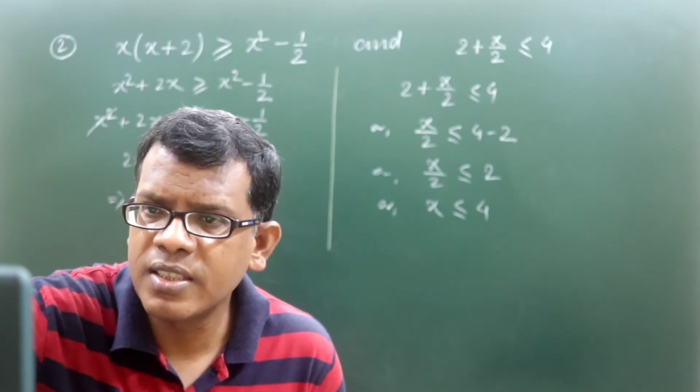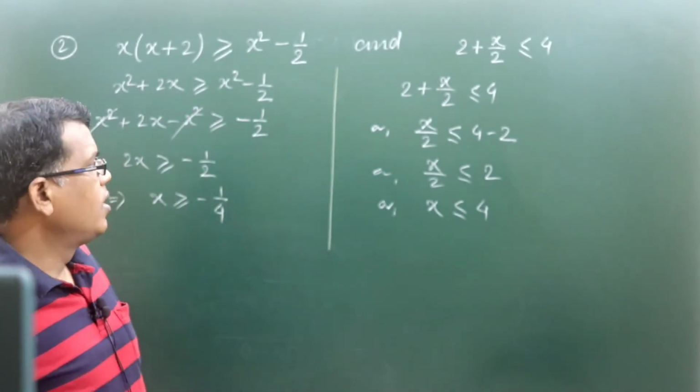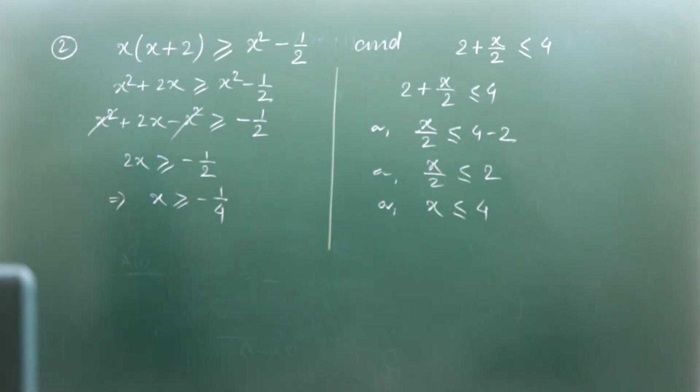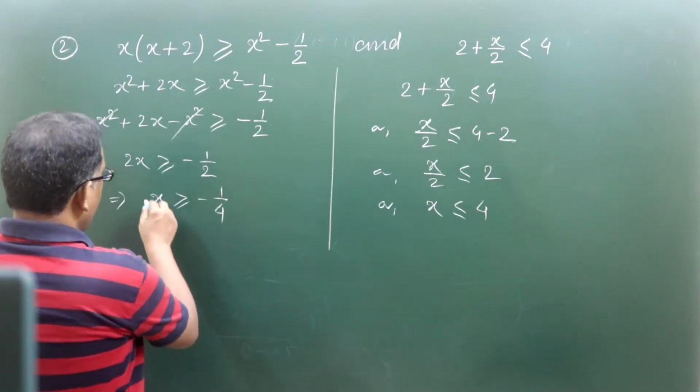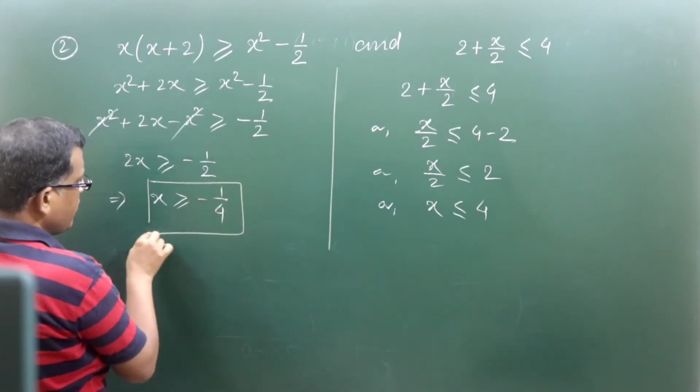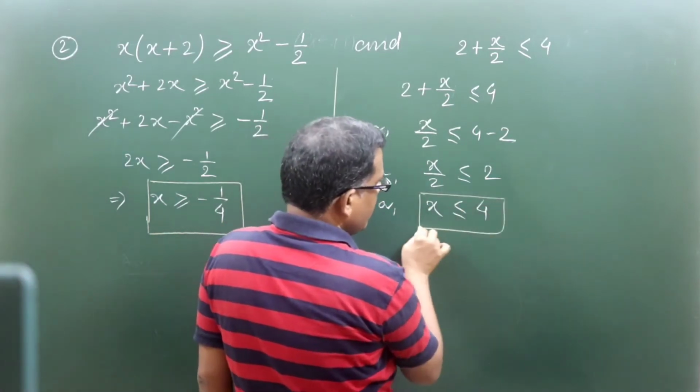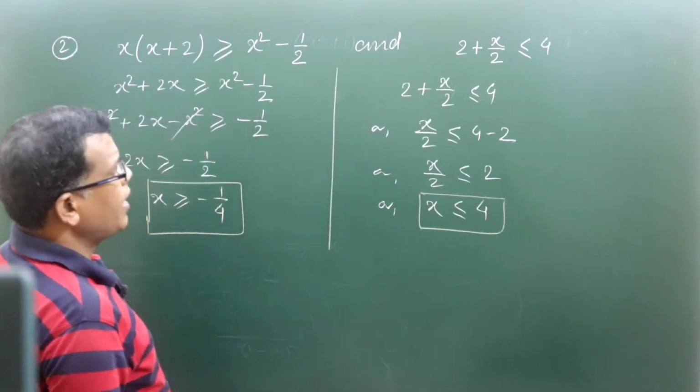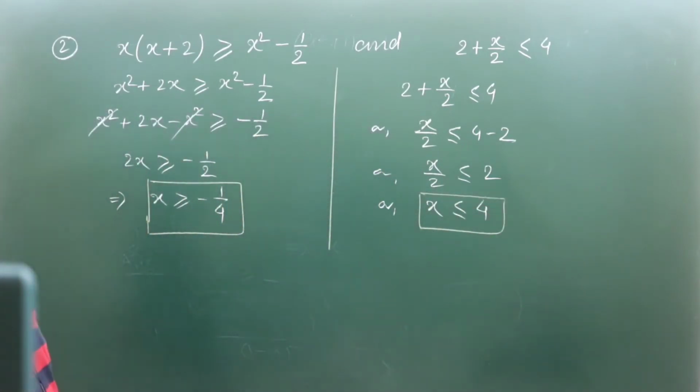Even the first one's answer is not correct. First one's answer, you can see I have solved it. It is x greater than or equal to minus 1 by 4. This is the first one, right? So from these two I need to check the common one.